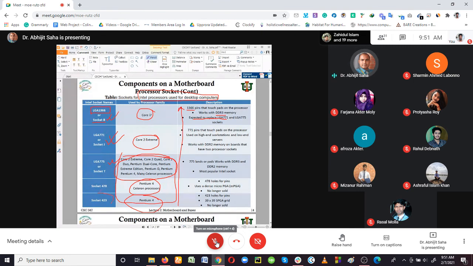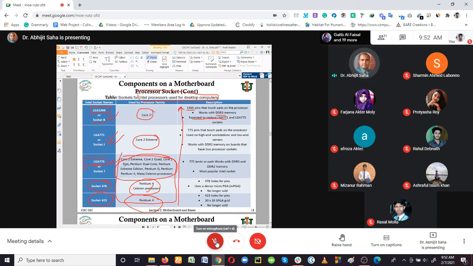So the socket 423 was only for Pentium 4. When Celeron came into the market, the socket was modified and came with the model socket 478, and then it came as socket T, LGA 775.